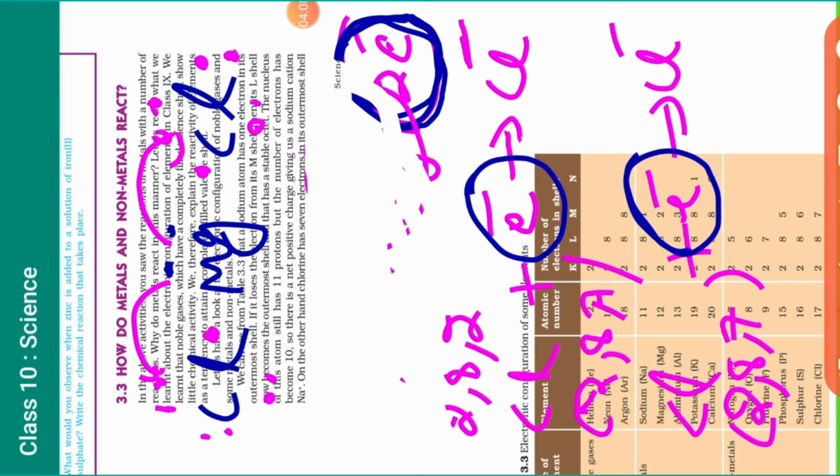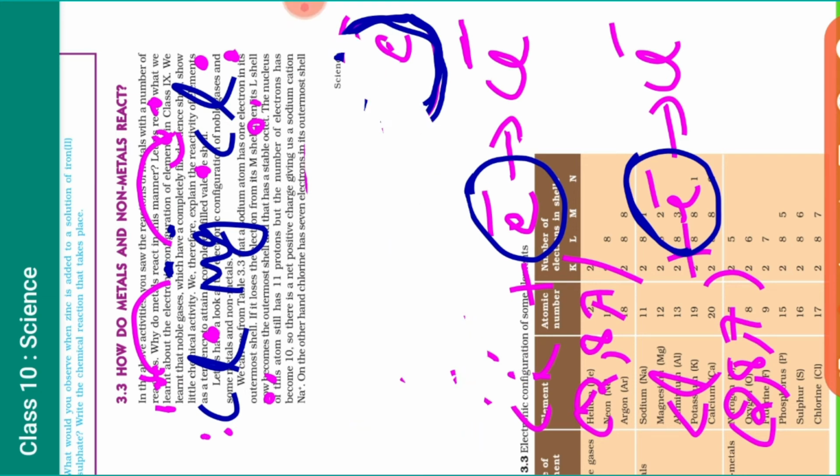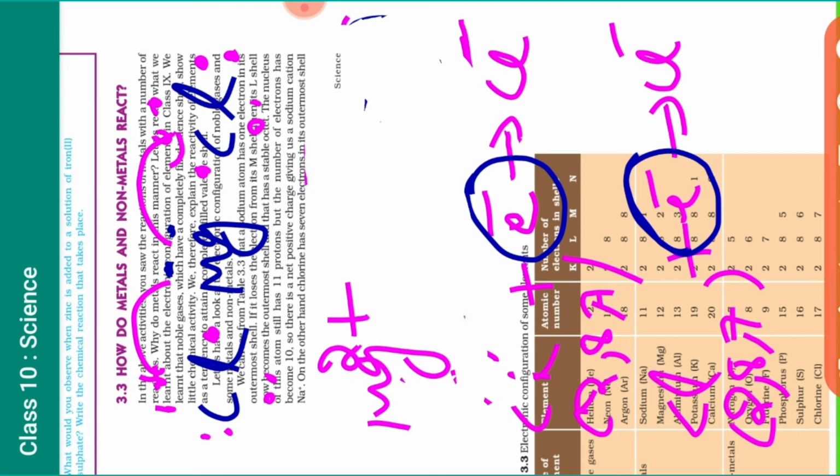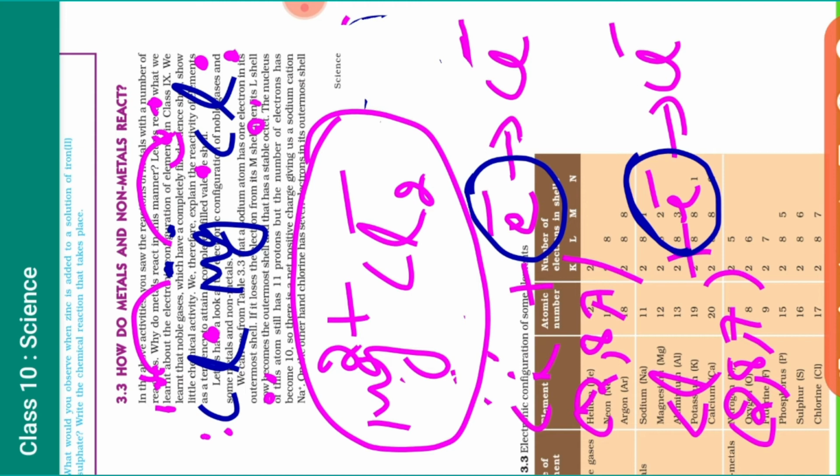So here we can write Mg 2 positive and Cl 2 negative. This is the ionic bond of MgCl2. Clear, student?